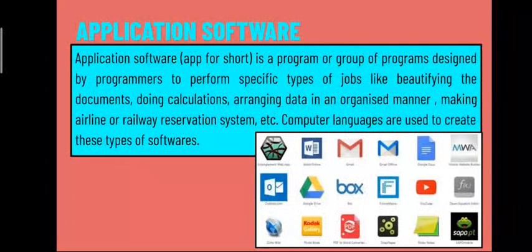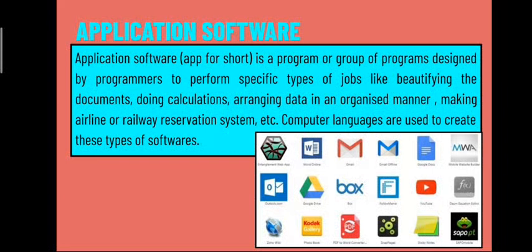Application software. As the name goes, application software in short is called the app. It is a program or group of programs designed by programmers to perform specific types of jobs like beautifying documents, doing calculations, arranging data in an organized manner, making airline or railway reservation systems, etc. Computer languages are used to create these types of software.